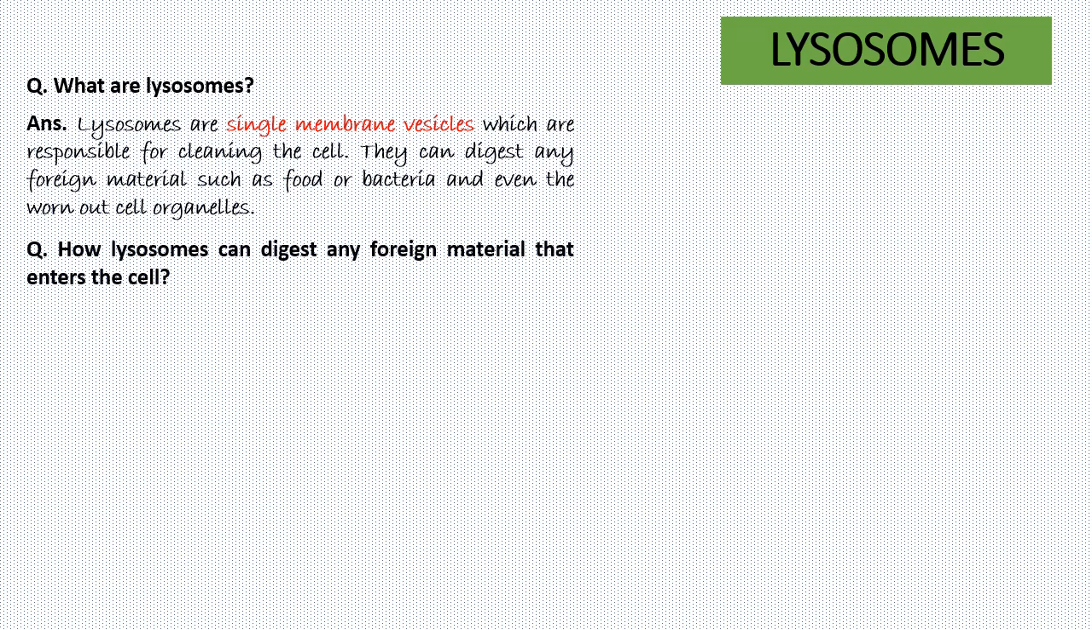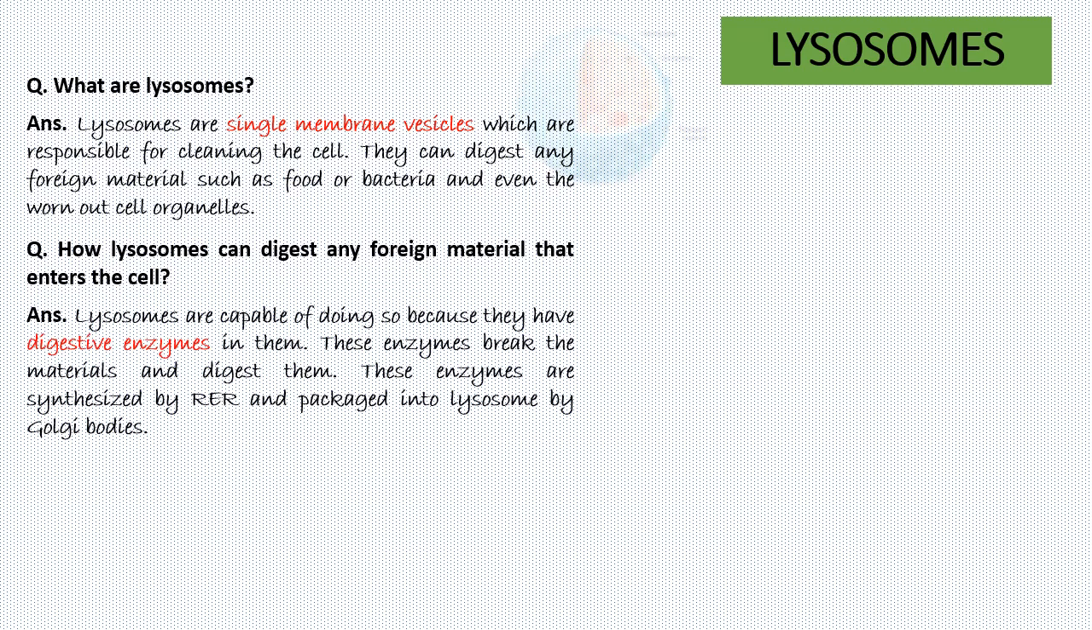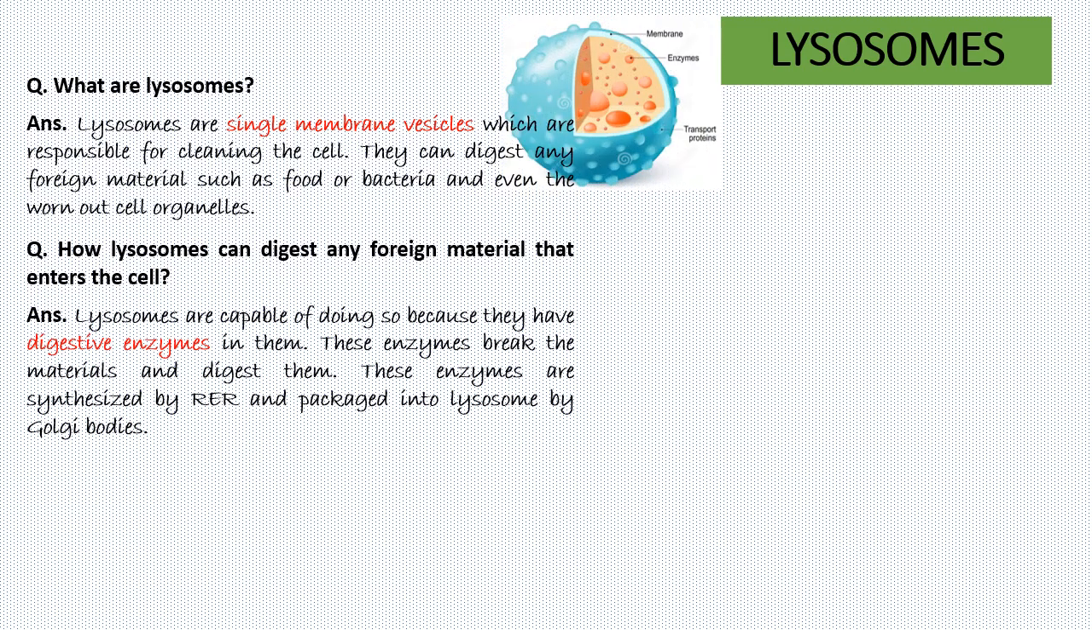But how can lysosome digest any foreign material that enters the cell? Lysosomes are capable of doing so because they have special digestive enzymes known as the hydrolytic enzymes. These enzymes are specialized to break the materials and digest them. These enzymes are synthesized by the rough endoplasmic reticulum and packaged into lysosome by Golgi bodies. So students, can you see a chain over here? The enzymes are synthesized by the rough endoplasmic reticulum, are sent to the Golgi complex for packaging, and then they are packaged into lysosomes and distributed throughout the cell.